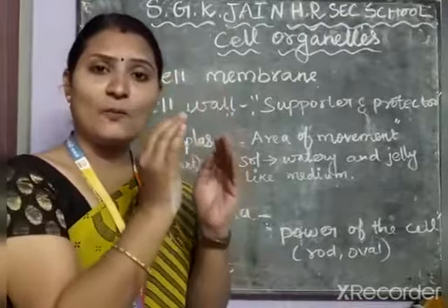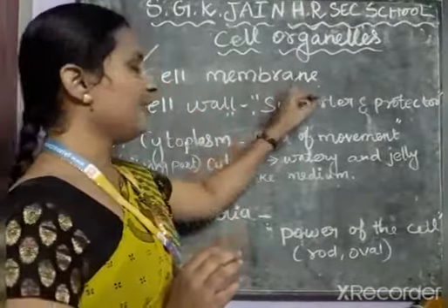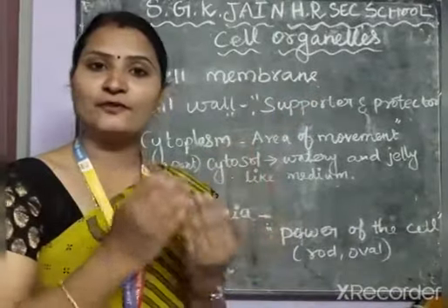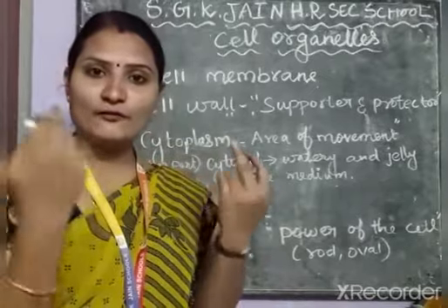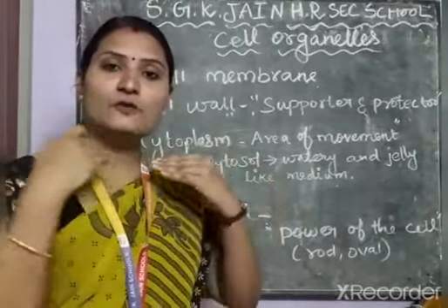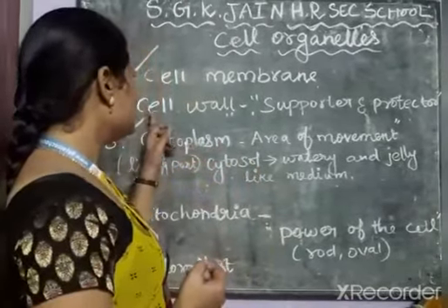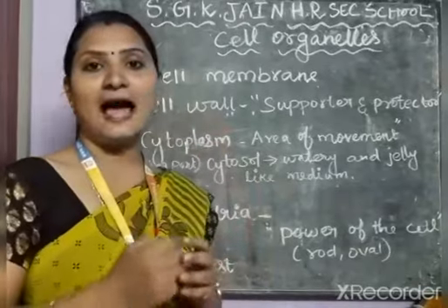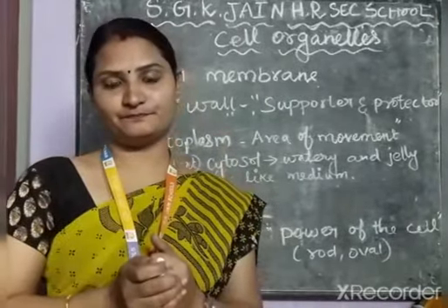So these are the common structures of the cell, and the cell membrane acts as a boundary of the cell, whether it is a plant cell or animal cell. The boundary means the cell is enclosed, surrounded by the cell membrane. Another one is the cell wall. The cell wall acts as a supporter and protector of the cell.